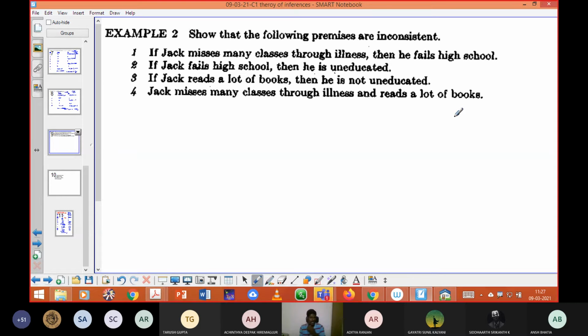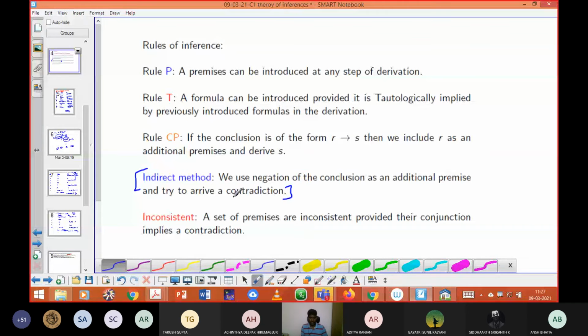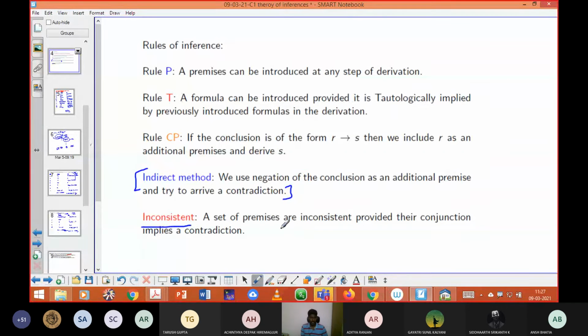See here, the question is: show that the following premises are inconsistent. That's the last thing in your rules of inferences. Inconsistent means that if you take the conjunction of the given premises, you will arrive at a contradiction. It is completely the same as the indirect method. In your indirect method, you do one more extra step.